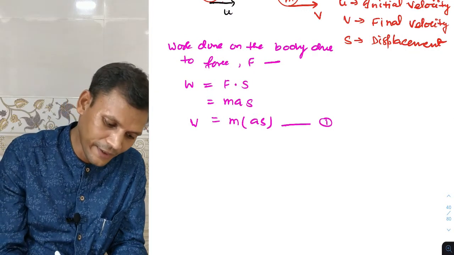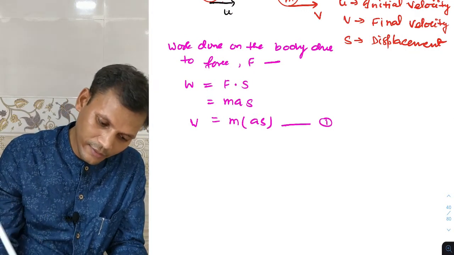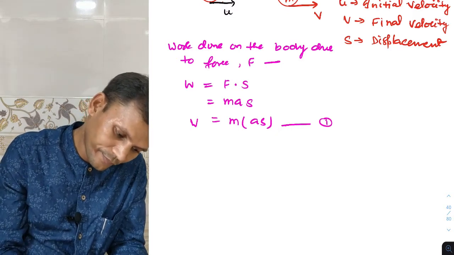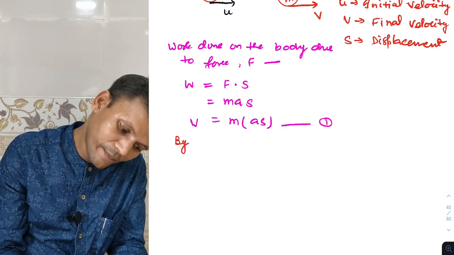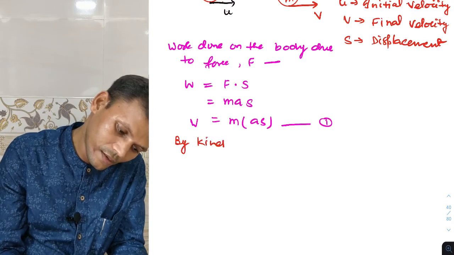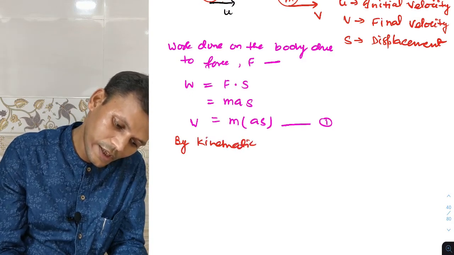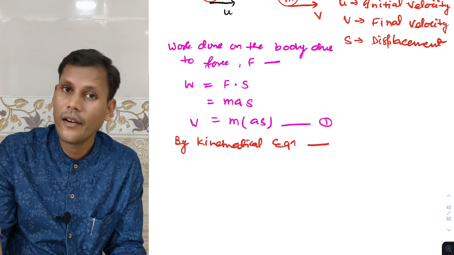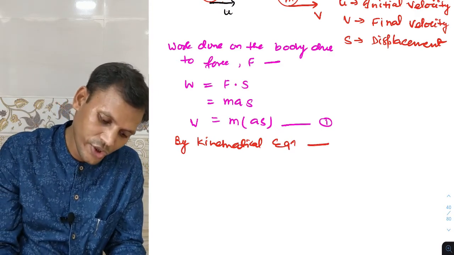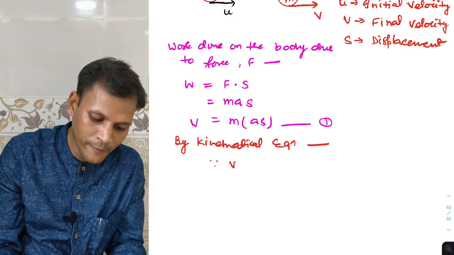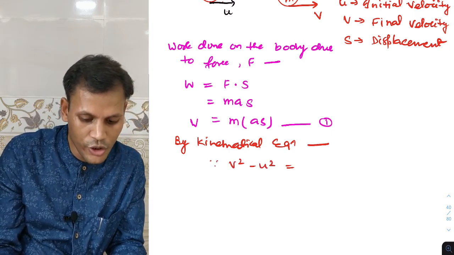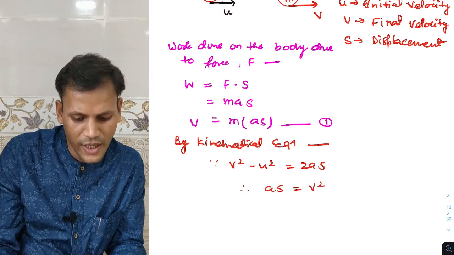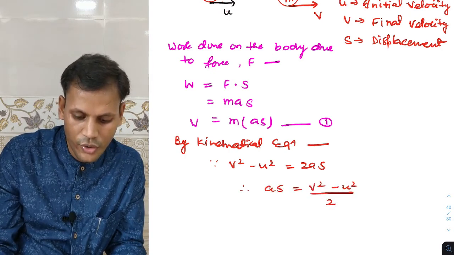Further, by the kinematical equation. What kinematical equation? We have to introduce terms of velocities. So we know v square minus u square is equal to 2as, so a into s will be v square minus u square by 2.